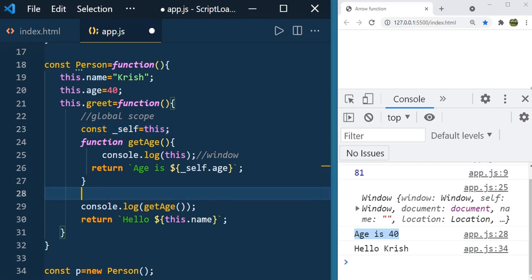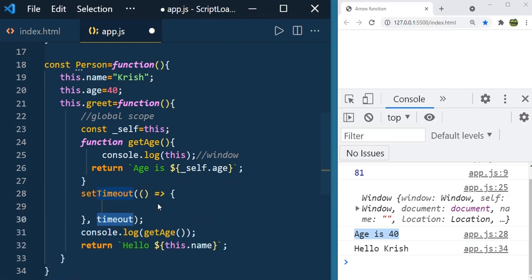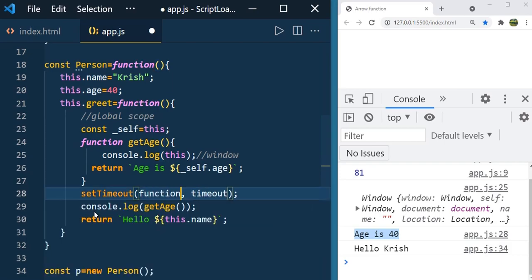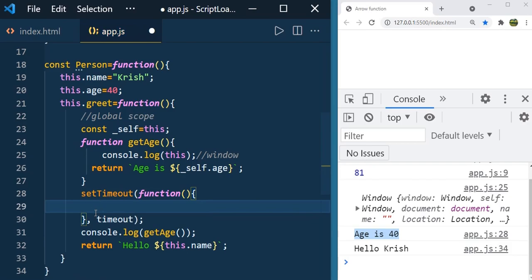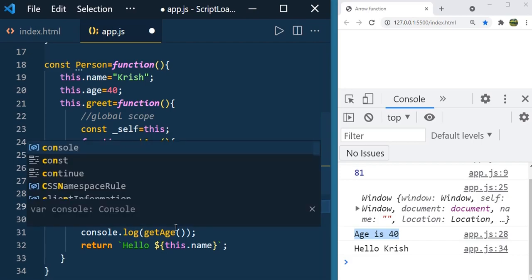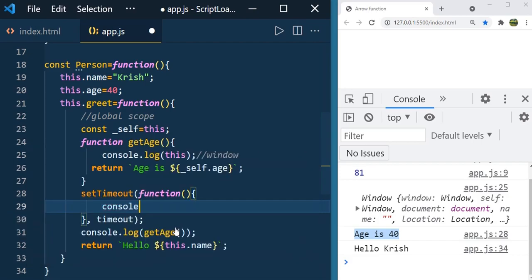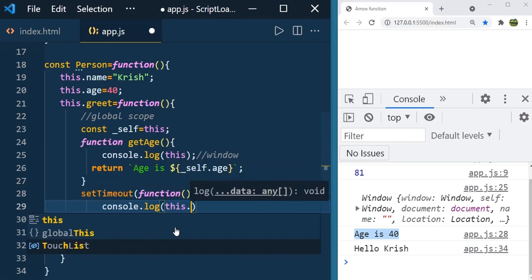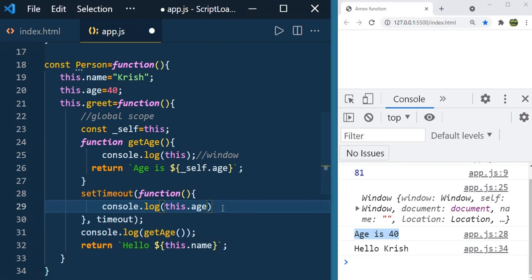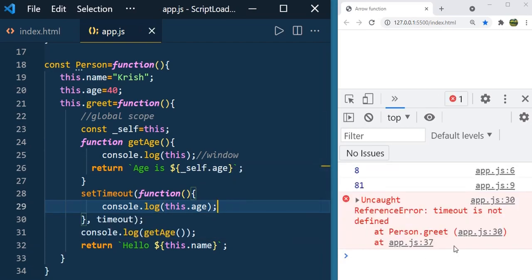Even in many scenarios you will have the requirement that you want to show something 2 seconds or 5 seconds after calling this greet method. In that case we normally use setTimeout, and in the setTimeout, if you have a normal function instead of the arrow function, and you want to return the age, or access the person scope, and you mention this.age, you get the value undefined, right?